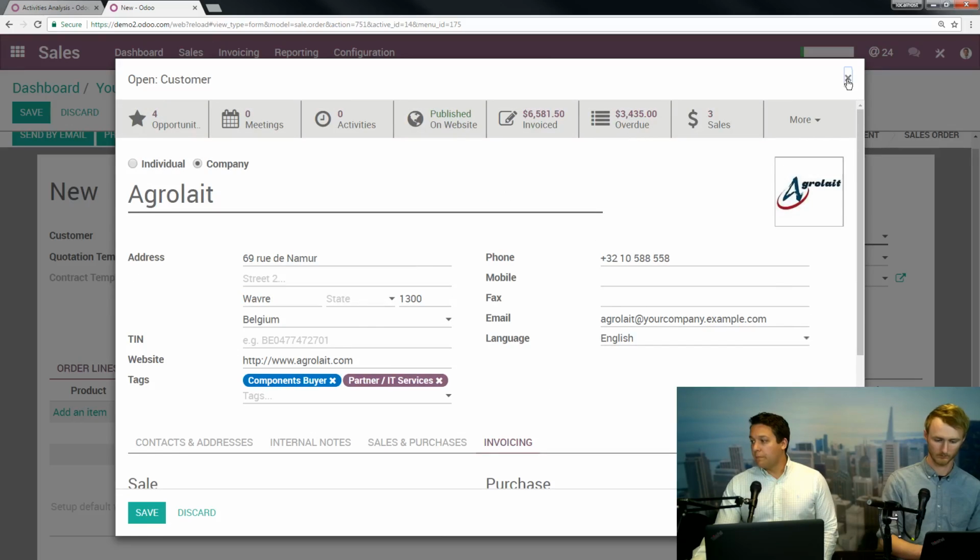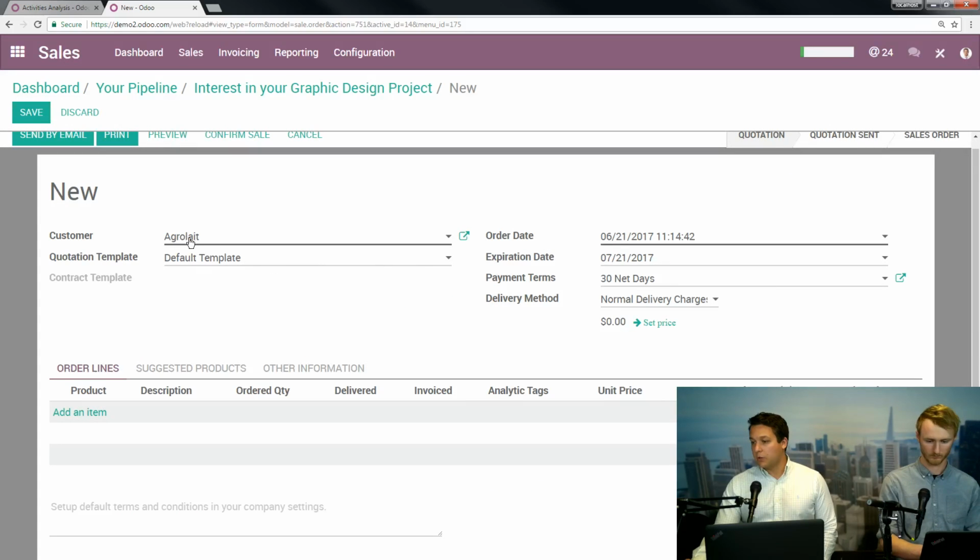So if we back out of this, we can see that once we pick that customer, all this over here already populated. Because you took the time to do that, every time you do a quote with this customer, any customer, it's going to pre-populate, no manual re-entry for your salespeople to do this over and over again.